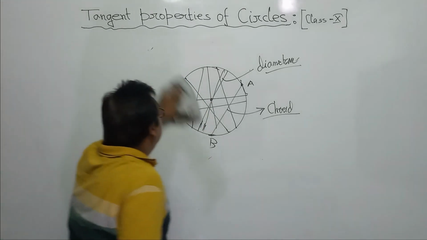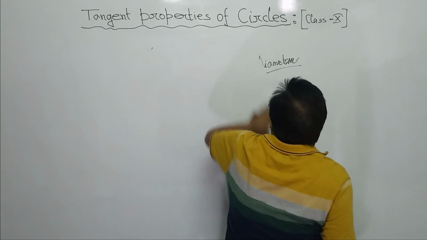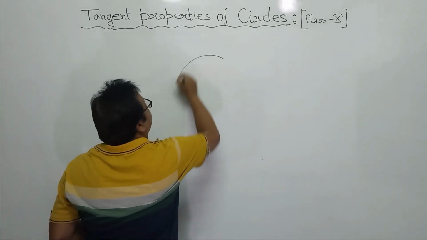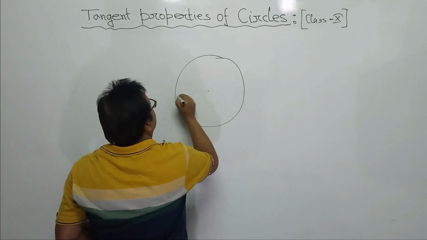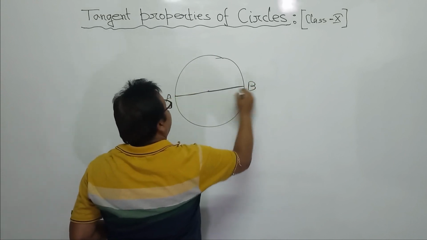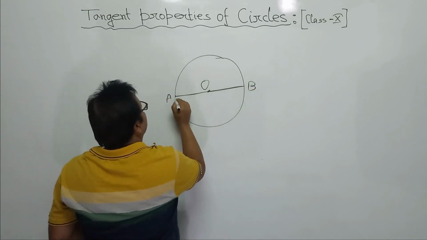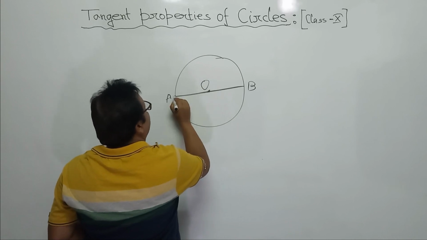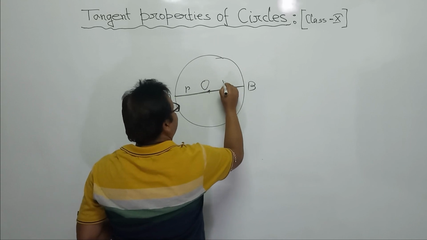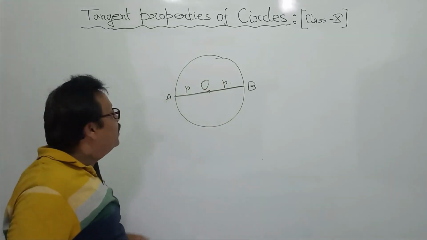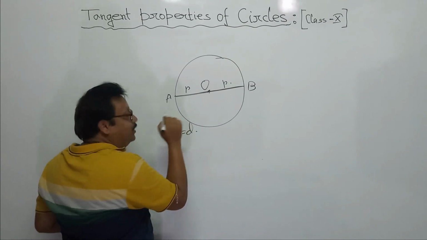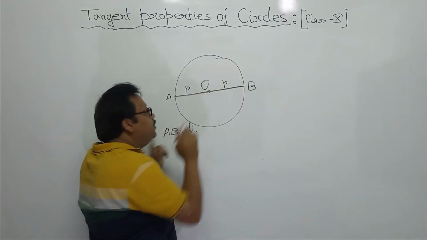And of course, there is a relation between the diameter and the radius. I am drawing a picture. O is the center, and AB is the diameter. What is the name of OA? Radius. What is the name of OB? Radius, the same length. AB is the diameter, say total length D units.